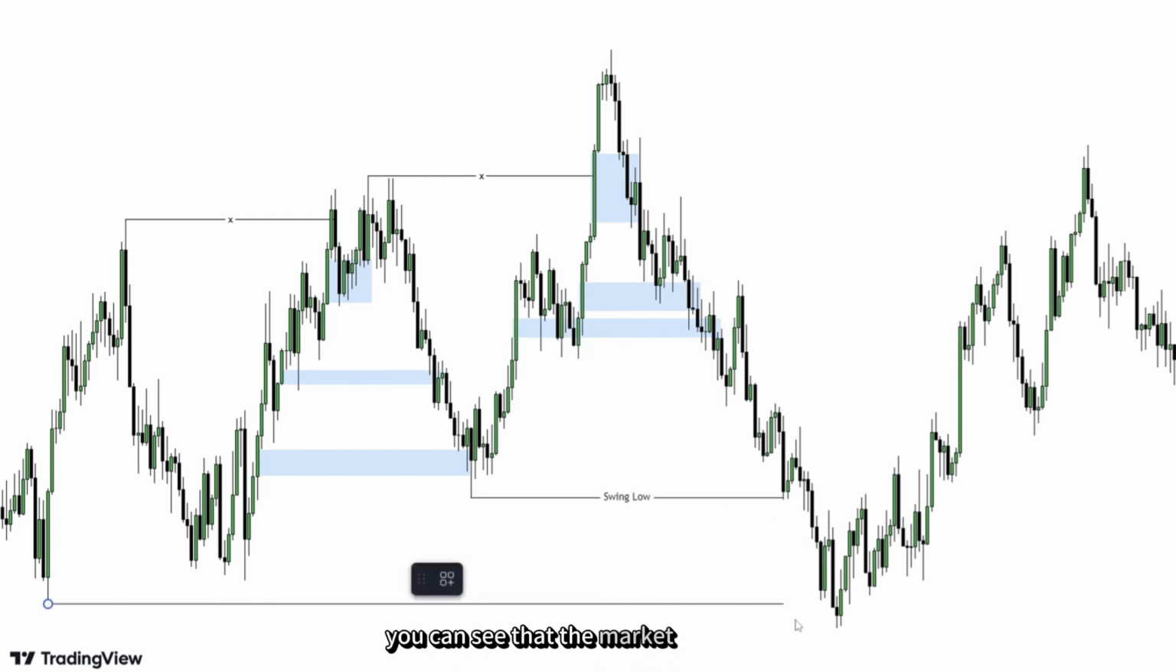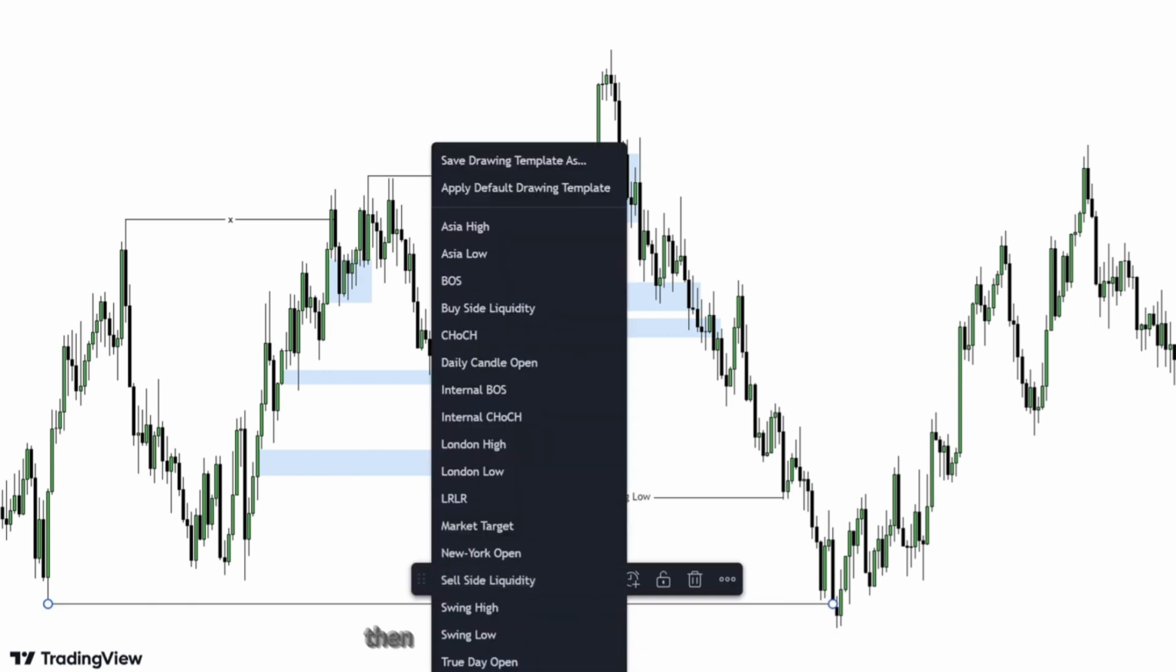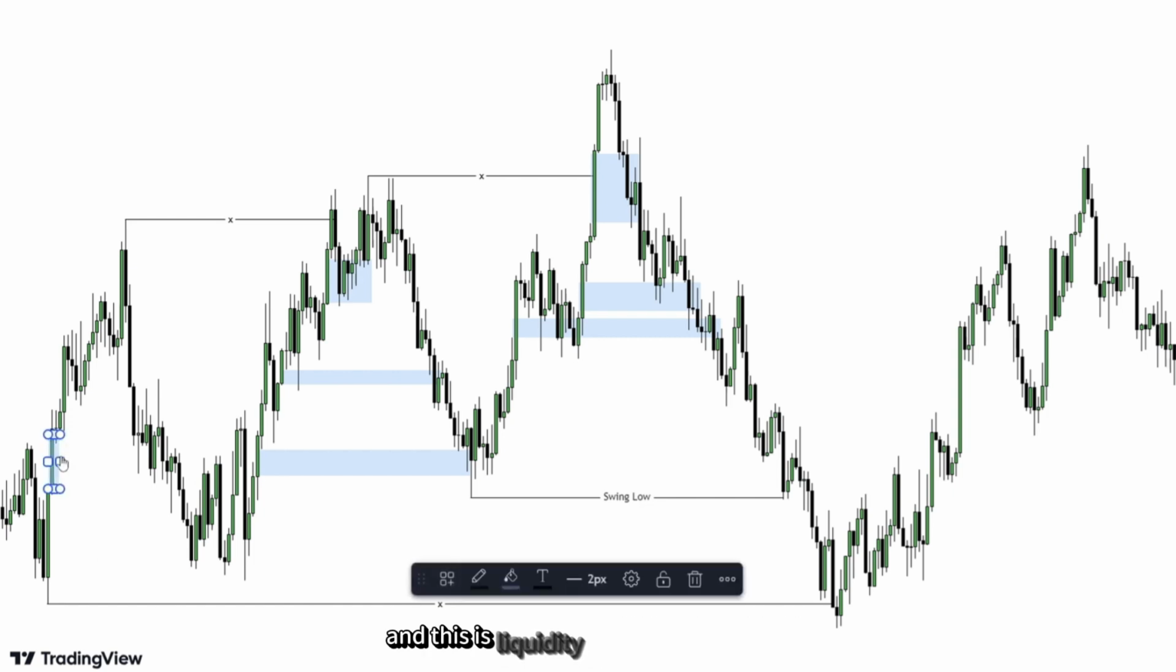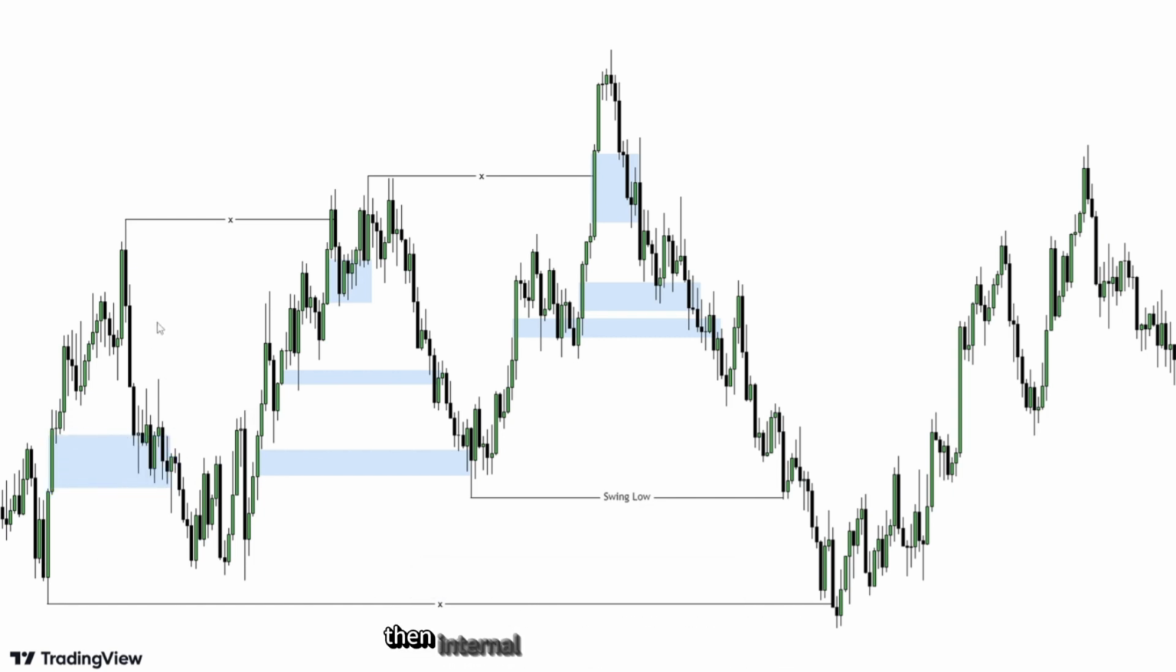You can see that the market is going up, sweeping external range liquidity, then coming down to sweep internal range liquidity. You can see here there's another fair value gap, and this is liquidity, then external range, then internal range, then external range, then internal range. That's how the market works.